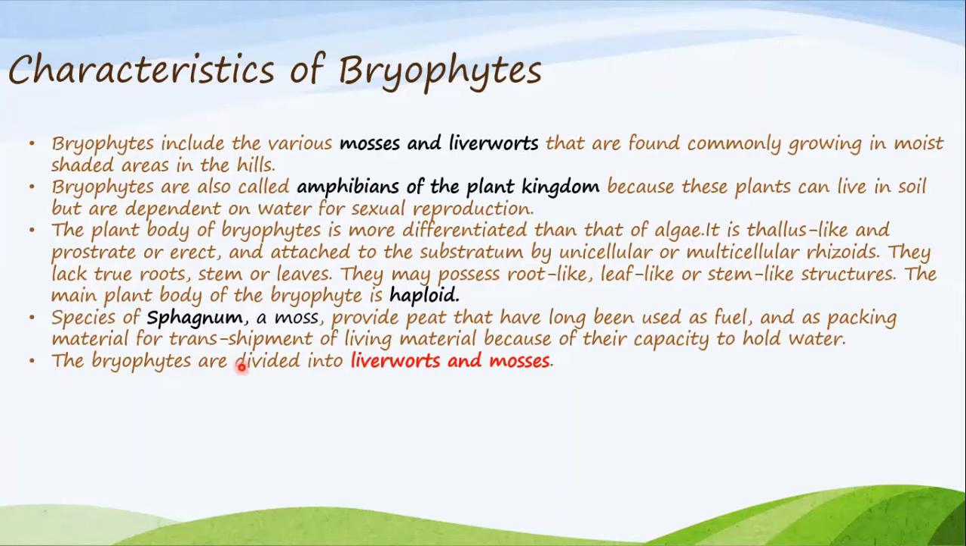Species of Sphagnum, a moss, provide peat that has long been used as fuel and as packing material for transshipment of living material because of its capacity to hold water. This is important. Sphagnum is a moss. It provides peat that has long been used as fuel. See, there are four types of coal: anthracite, bituminous, lignite, and peat. Peat is the most impure form of coal, and Sphagnum provides the peat. Okay. Now let us move to the next slide.